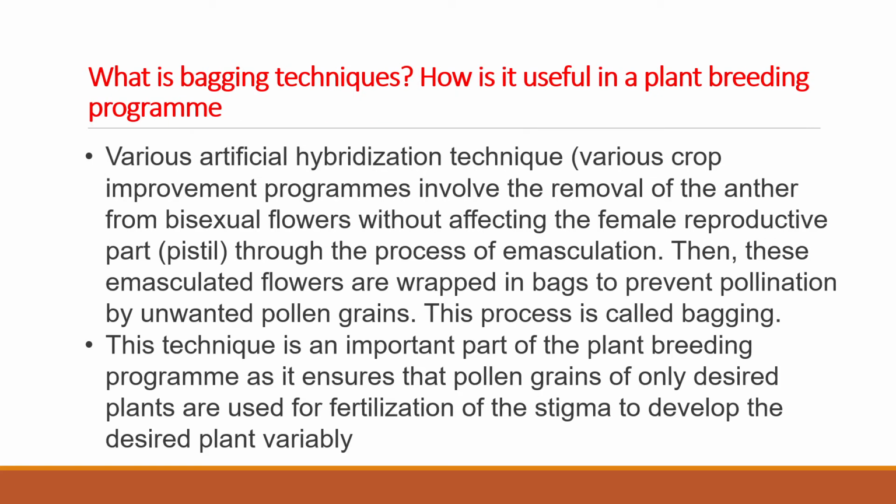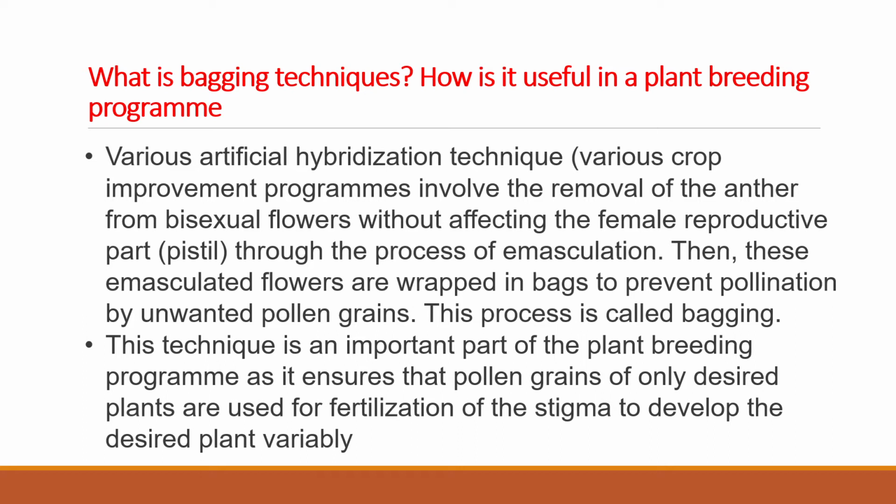I have explained in class what a bagging technique is and how it is useful in plant breeding. What is artificial hybridization, what is emasculation, what is the bagging technique, I have explained. That only, now you have to write here.